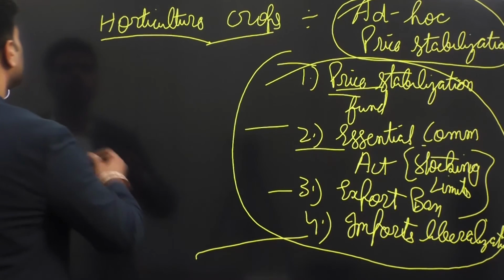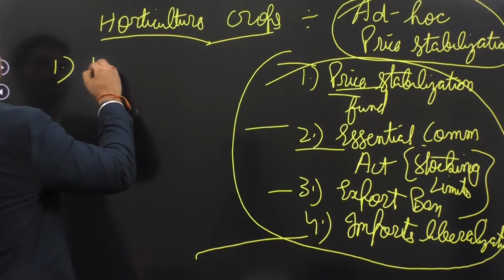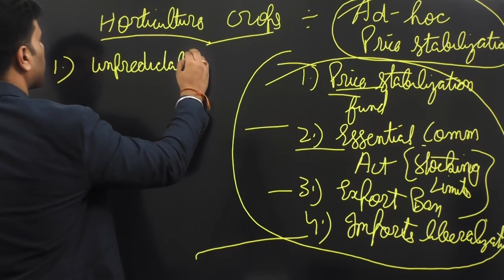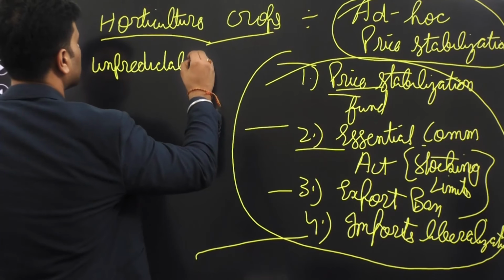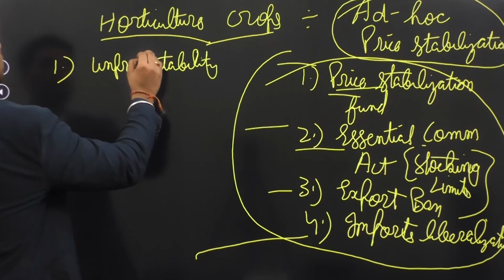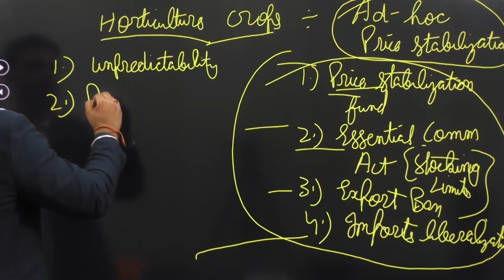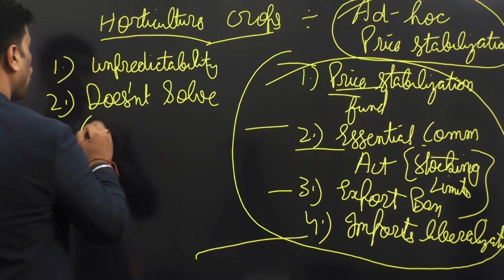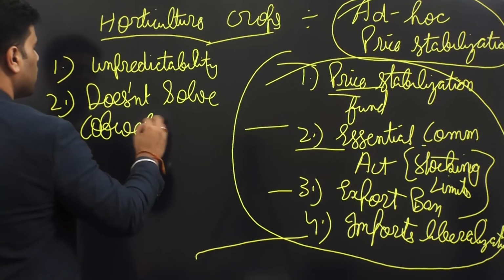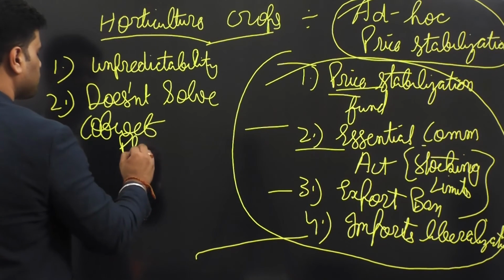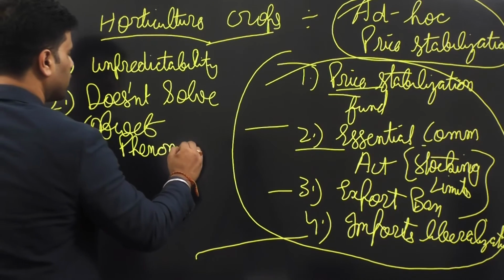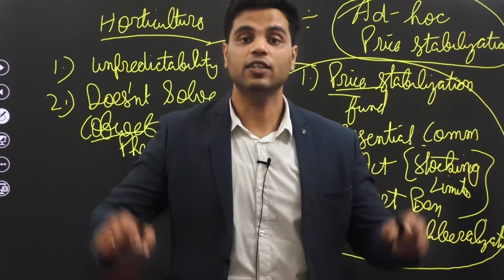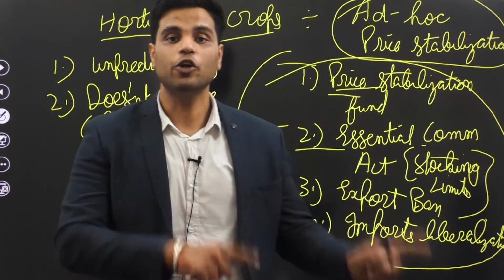Now, what are the disadvantages of ad hoc mechanism? Well, unpredictability. Then it doesn't solve cobweb phenomena. You remember cobweb phenomena? We have discussed about it. If you are still unaware of cobweb phenomena, well then please write in the comment section below. I'll make a special video on that.